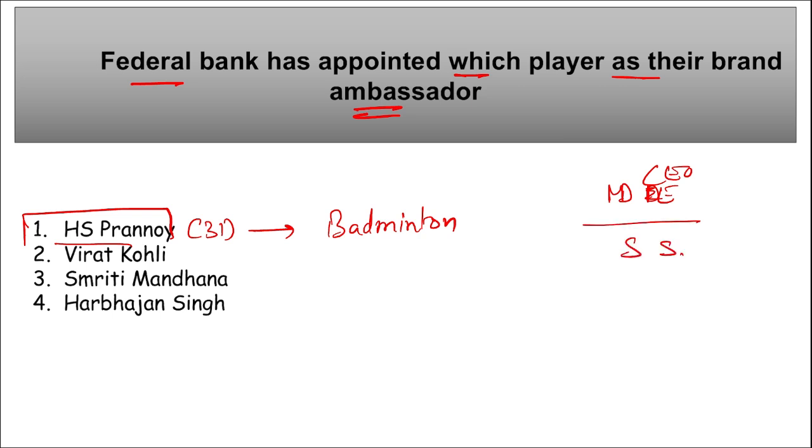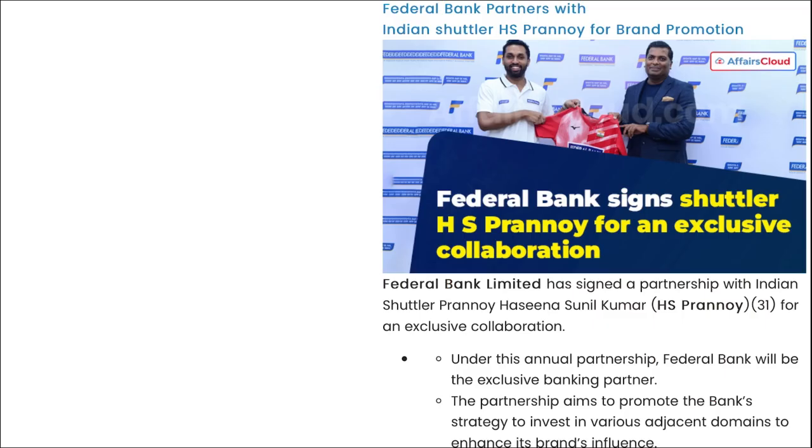Shyam Srinivasan. Headquarter is in Aluva, Kerala, and it was in 1931 that this was established. Here you can see H.S. Pranoy. He has been appointed as the brand ambassador of Federal Bank.